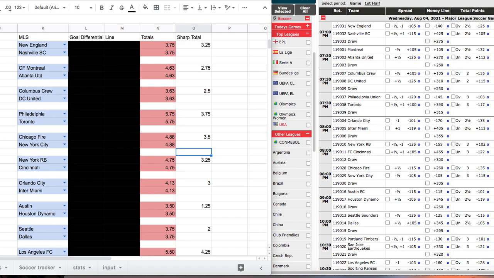So let's dive right into it. A little bit of background here. You're looking at the power rankings that are available to my clients, and I've got it blocked out, the actual sidelines for each team. But what I want to show you is this is the old way that I calculated totals here. And this is what I call the sharp total, which is a new way I've recently discovered.